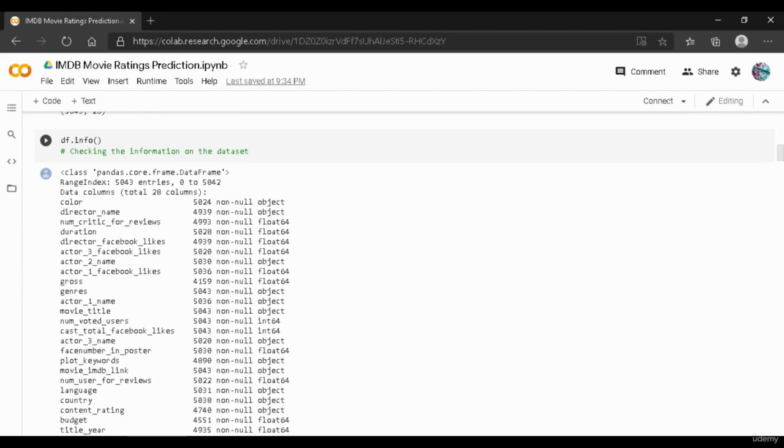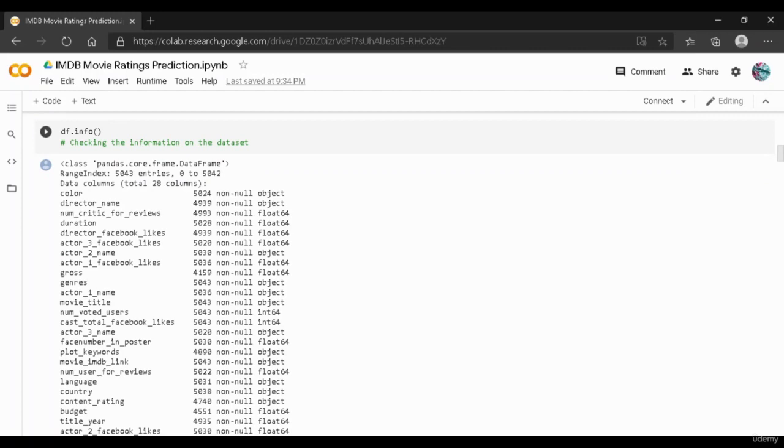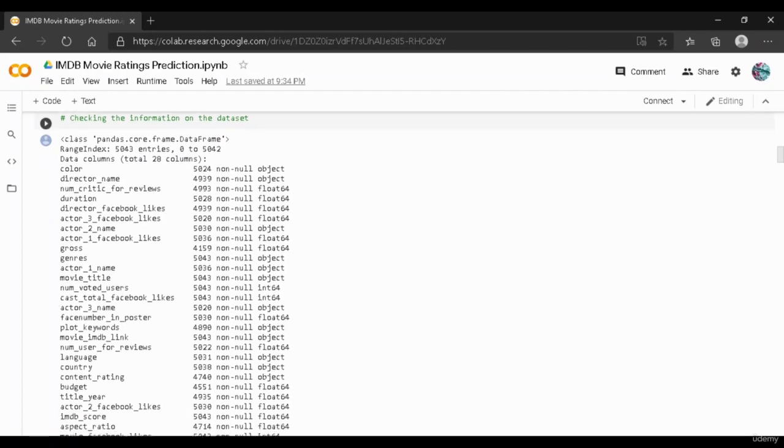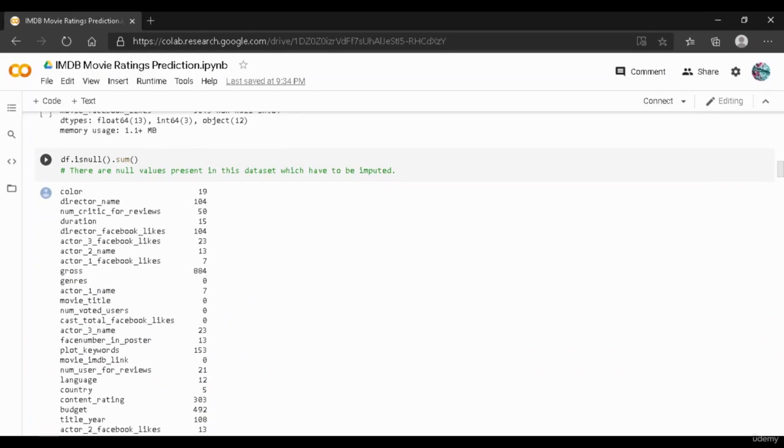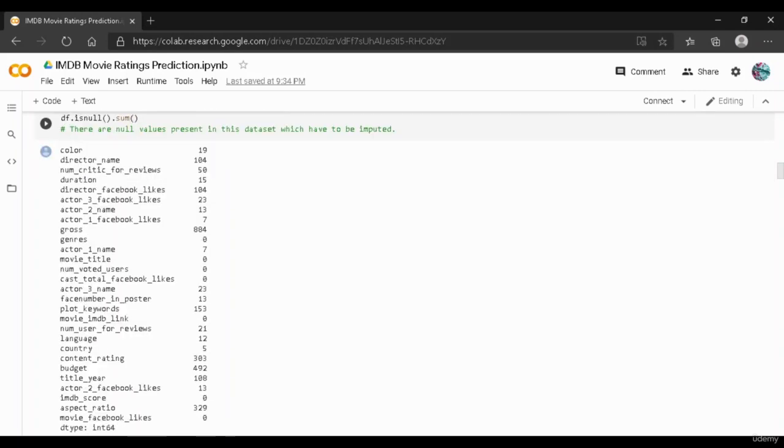And then there is another way to find out the total number of missing values present in the data frame, and that is called df.isnull.sum. So this code will display the total number of missing values present in that data. As you can see over here, in the column color, we have 19 missing values, and in the column director name, we have 104 missing values.